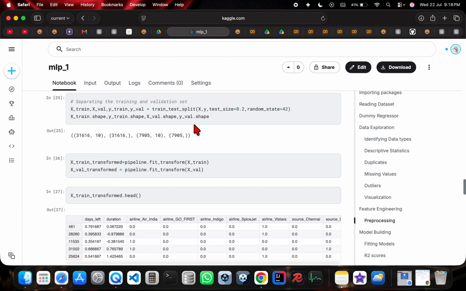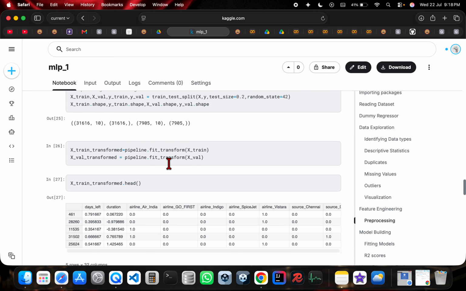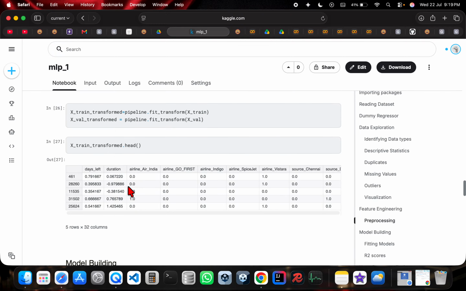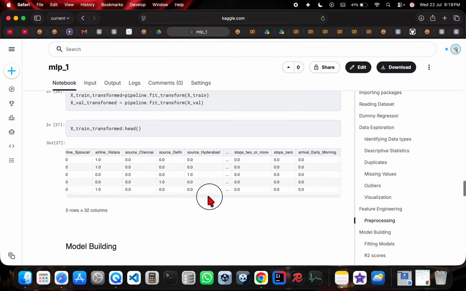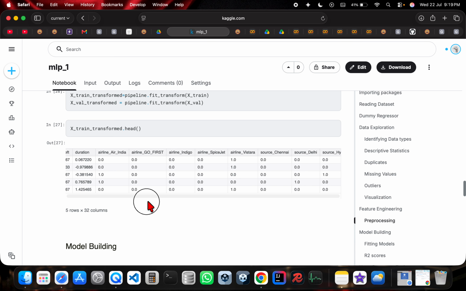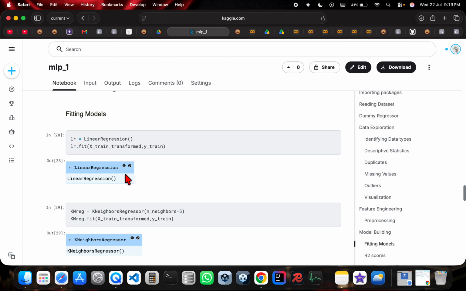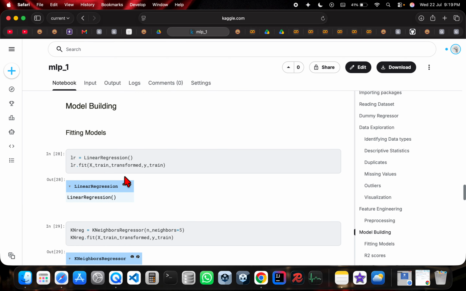And X val and Y val, which are the validation features and labels, also have the same number of rows, that is samples. And then we are going to transform. So both the X train and X val are going to be fit and transformed using the pipeline, and this is the transformed data of X train.